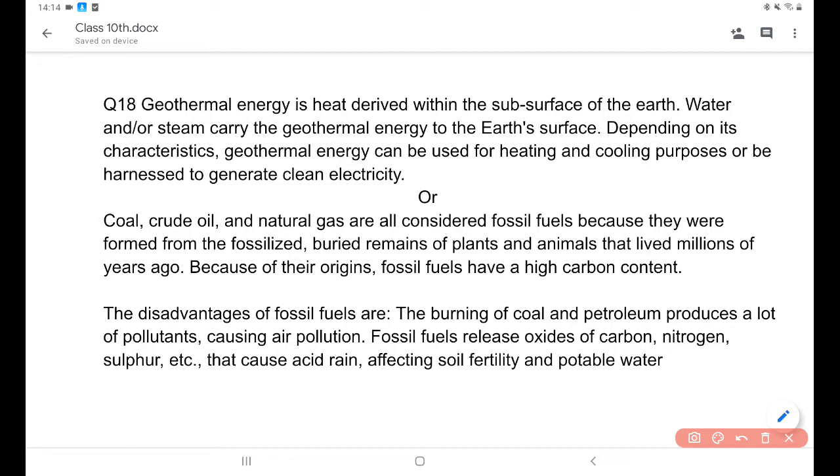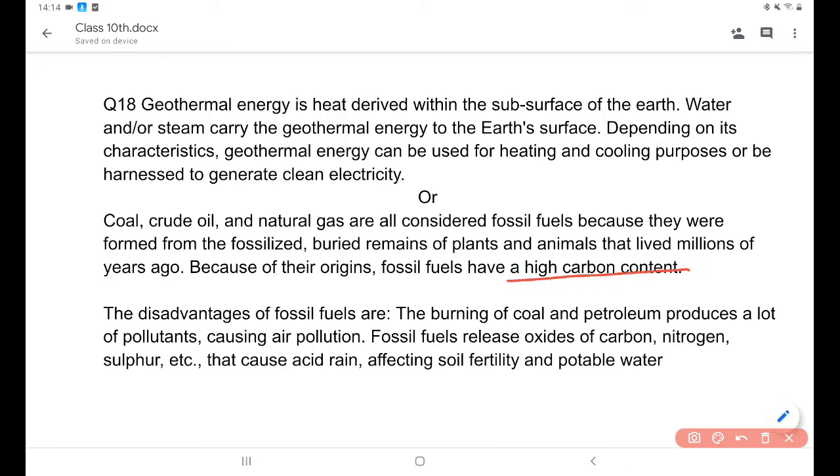Next question: what is fossil fuel? Coal, crude oil and natural gas are all considered fossil fuels because they are formed from the fossilized, buried remains of plants and animals that lived millions of years ago. Because of this, fossil fuels have a high carbon content.